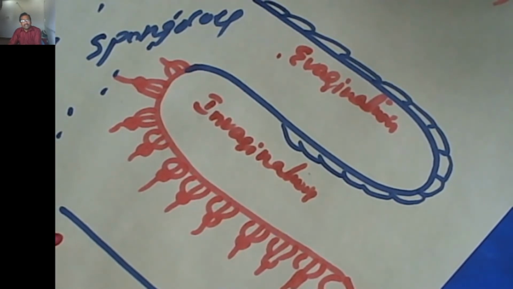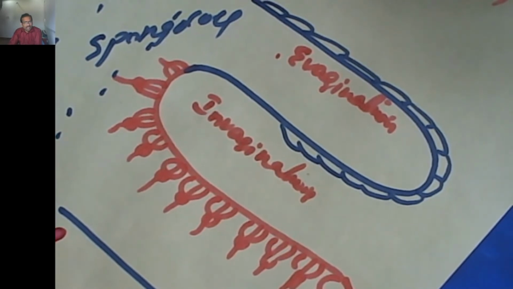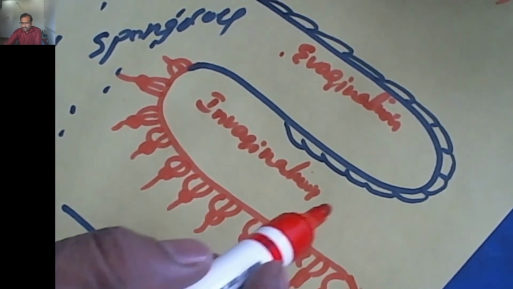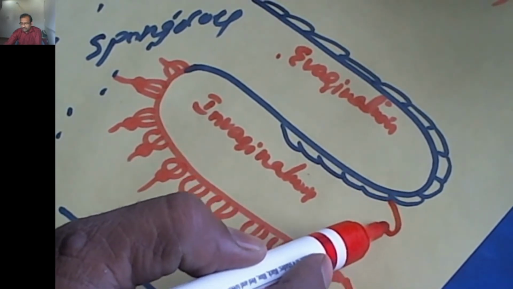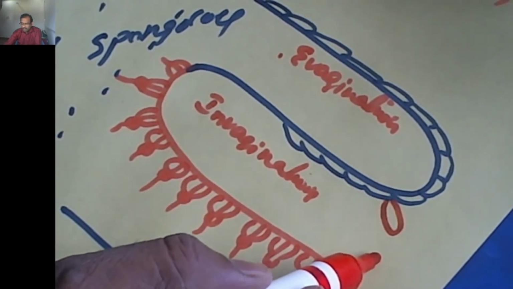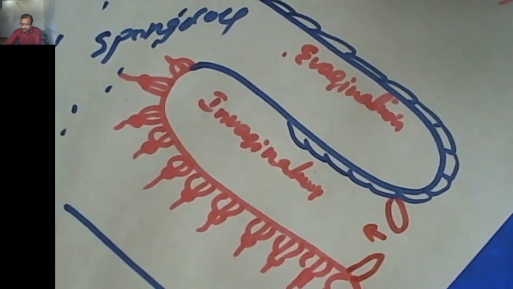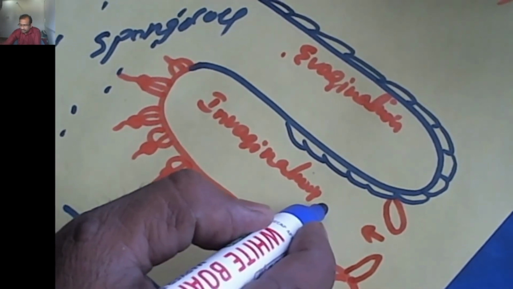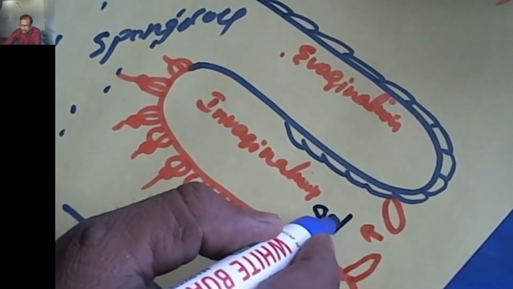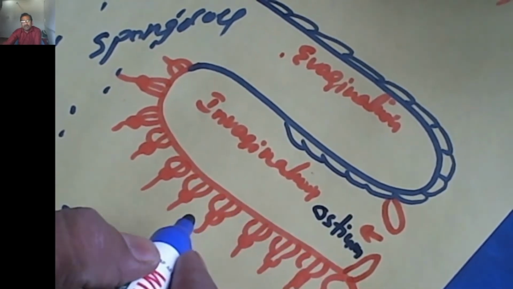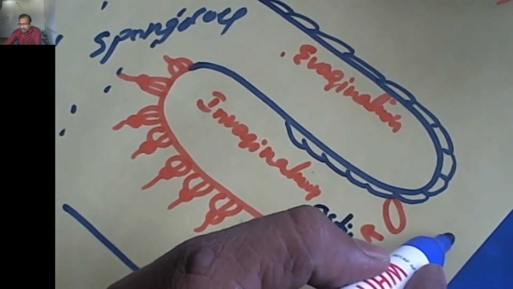Coming to the canal system, the first component is ostia. Ostia are also called dermal pores. This is the ostium, the space is called ostium, and this is the outside.